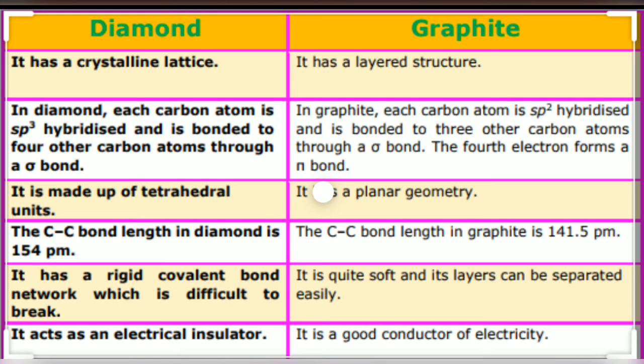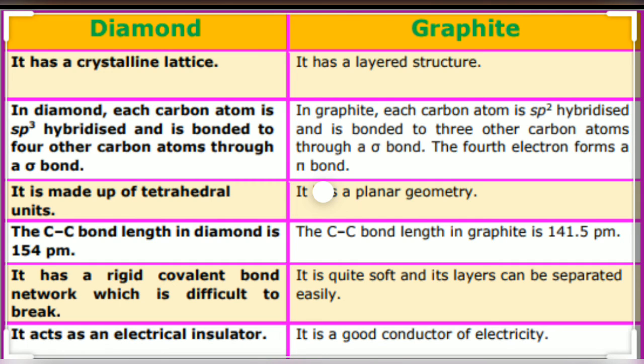What does it indicate? It indicates that the pencil lead, which is made up of graphite, is able to conduct electricity. We are also going to see why diamond is not able to conduct electricity, whereas graphite is able to conduct electricity. Dear student, in this particular video we are going to talk about that. CBSE sometimes asks: diamond does not conduct electricity but graphite does, why? So you have to explain the reason.